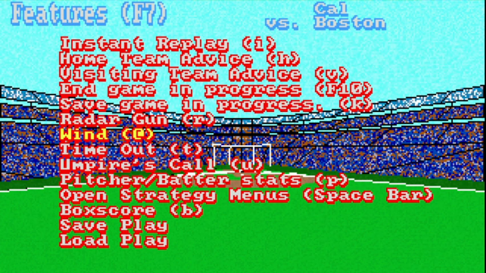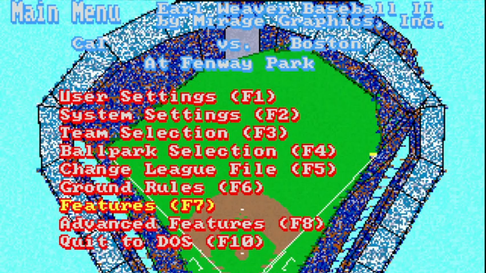I've got the radar gun, check the wind speed, call timeout, umpire's call, view the batter or pitcher stats, open the strategy menus, view the box score, and then you can save or load a play. Like if you go to instant replay and you wanted to save a play, you could. There was a way you could share plays with other people that owned the game. So back out of that.